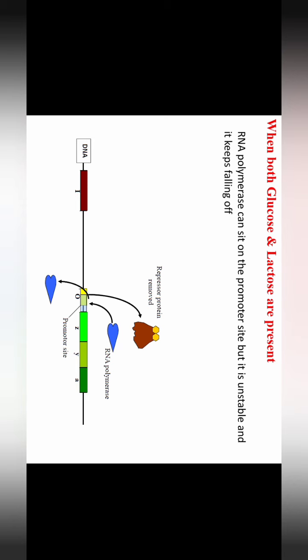When both glucose and lactose are present, the RNA polymerase can sit on the promoter site of the Lac Operon, but it is unstable and it keeps falling off. Why is this happening? The logic behind this can be explained as follows: glucose, which is a monosaccharide, is present in the medium. Because of the presence of a monosaccharide, there is no need to cleave the disaccharide lactose and convert it into glucose and then utilize energy from the glucose.